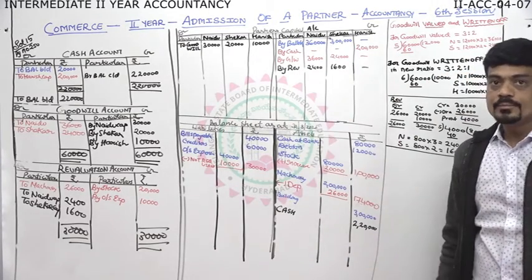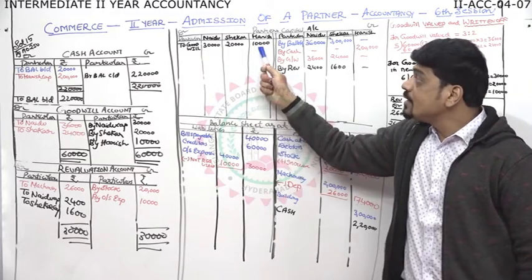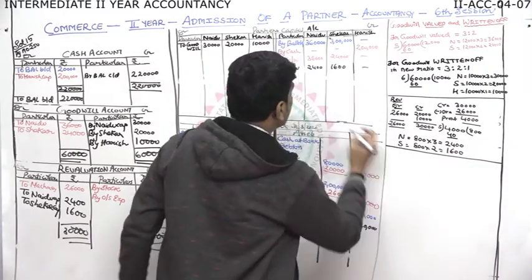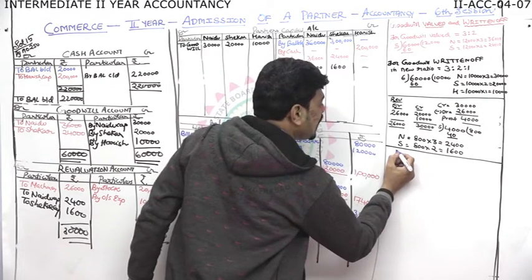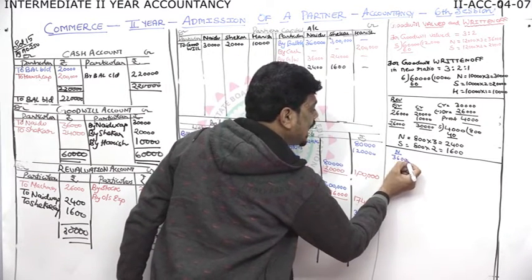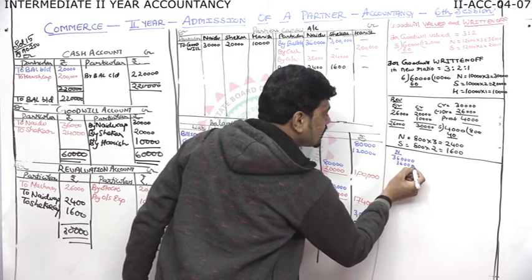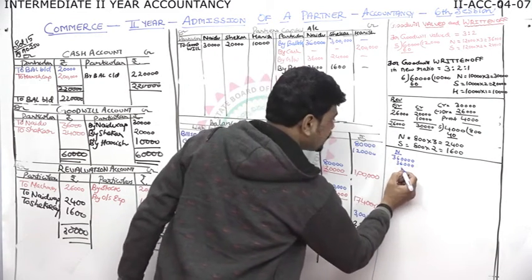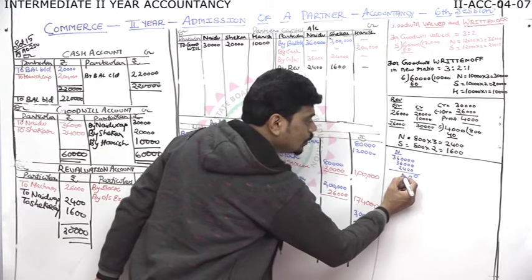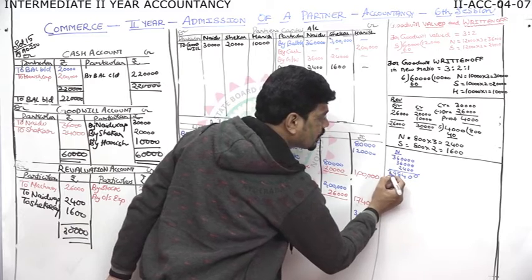Partners capital. Here you see we have debit balance also. So, even in Harish we have debit. So, carefully we'll close the partners capital. Who is first one? Our Naidu. I'll write the credit figures of Naidu. 3,60,000, 36,000, then 2,400. 0, 0, 4, 6 plus 2, 8, 6 plus 3, 9.